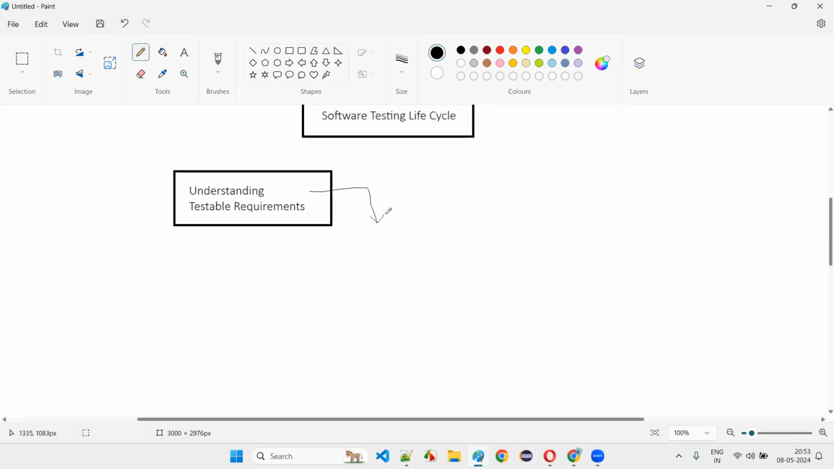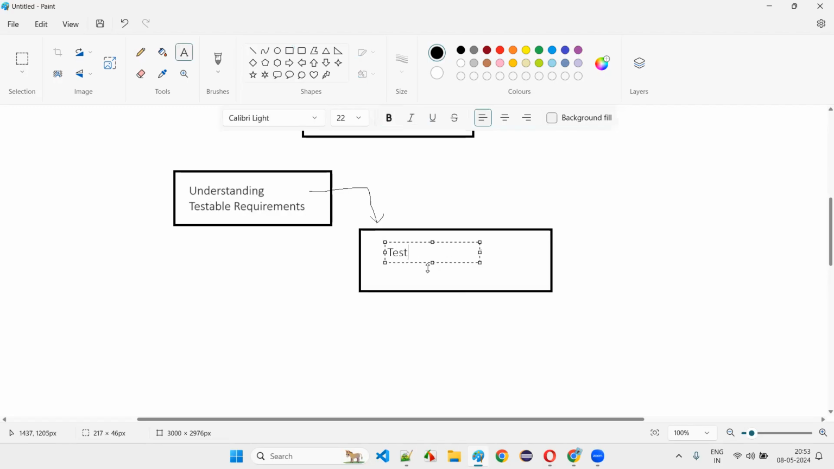After that, what will the software testers do as the next phase? Once the testable requirements are identified, they'll create a test plan document. This is called the test planning phase. The requirements phase in the software testing life cycle is where they understand the requirements, clear their doubts, and derive the testable requirements. In the next phase, the test planning phase, they'll create a test plan document.